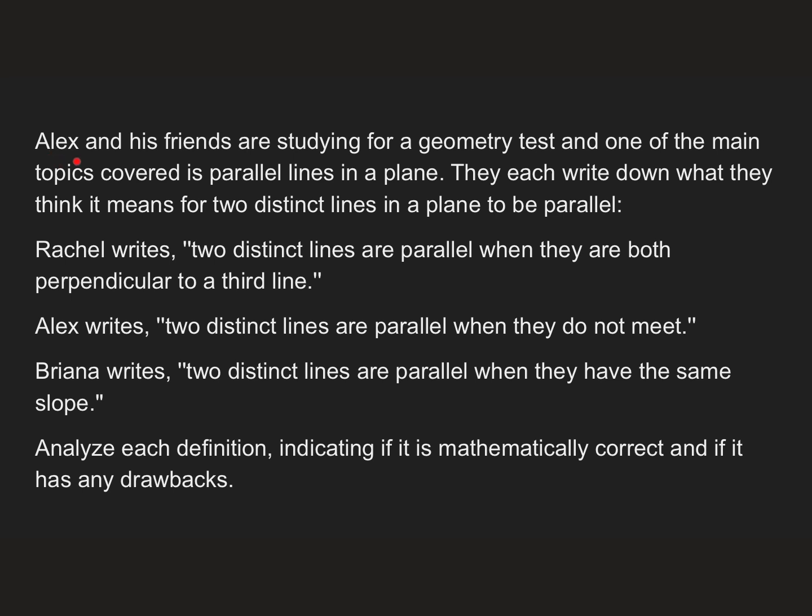Alex and his friends are studying for a geometry test, and one of the main topics covered is parallel lines in a plane. They each write down what they think it means for two distinct lines in a plane to be parallel. Rachel writes, two distinct lines are parallel when they are both perpendicular to a third line. Alex writes, two distinct lines are parallel when they do not meet. Brianna writes, two distinct lines are parallel when they have the same slope.